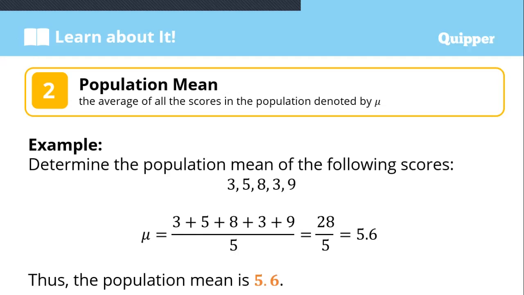And then, how many given data or scores are there? So, how many? 1, 2, 3, 4, 5. So, there are 5 data or scores. So, divided by 5. 28 divided by 5, the answer is 5.6. So, therefore, the population mean is 5.6. What is that? Average. To find the average.